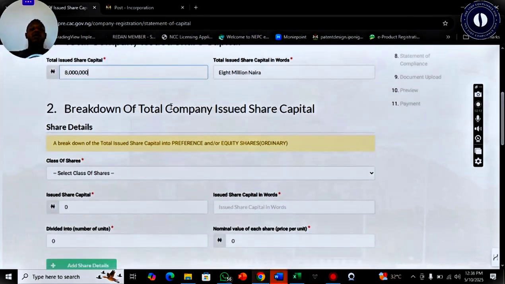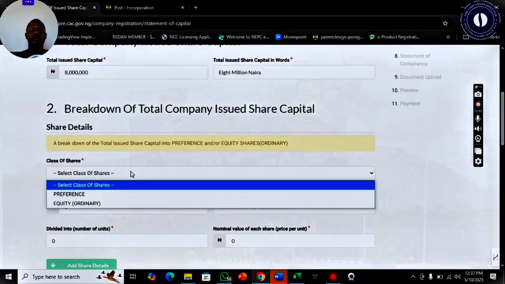The second is the breakdown of the total company issued share. At this breakdown, we are creating either preference shares or equity shares. An equity share is an ordinary share. It's the standard and default share you create for every company. However, there are times when you need to create preference shares depending on the structure of that company. So please read up on preference shares to understand more about them. But for today's class, we'll create both.